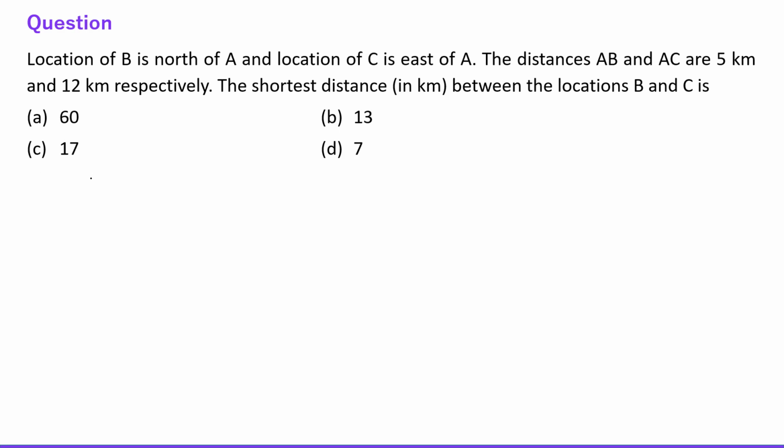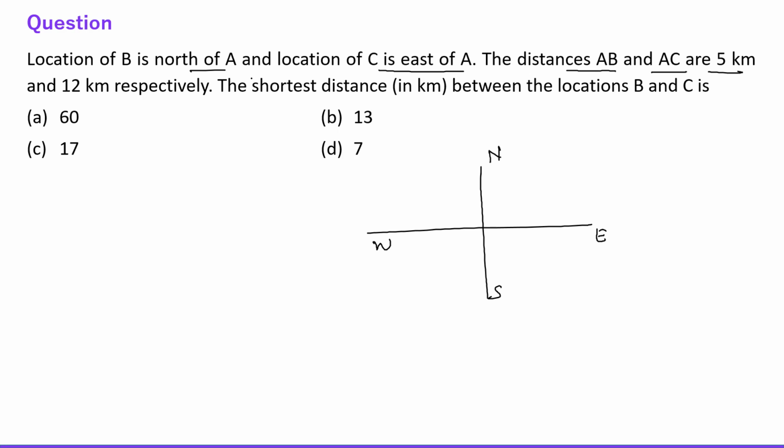Next question is, location of B is north of A and location of C is east of A. The distances AB and AC are 5 and 12. What is the shortest distance between location B and C? Alright, so let's say this is north, this is south, this is east and this is west.